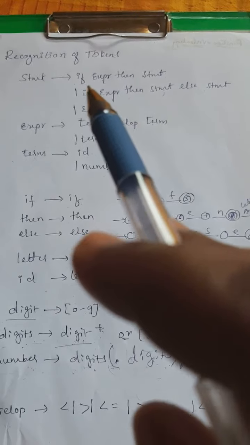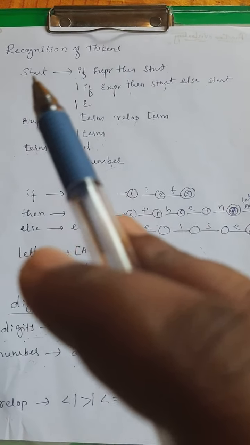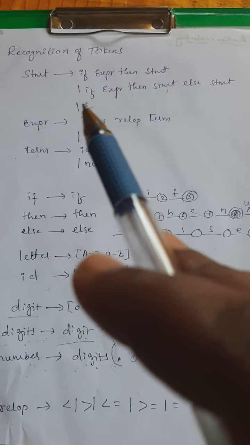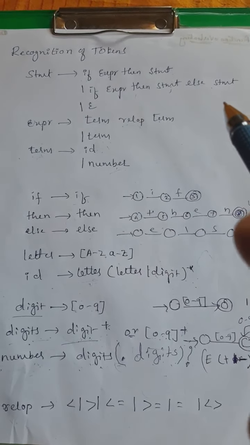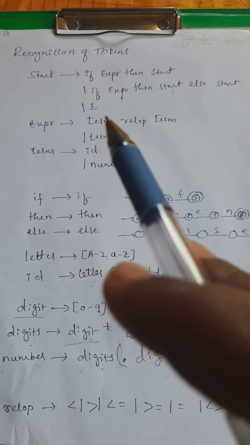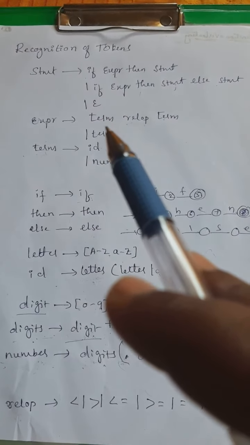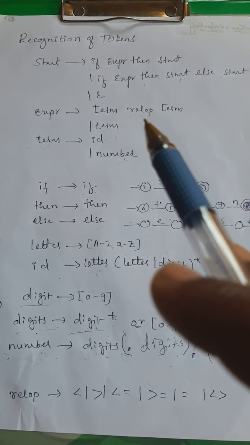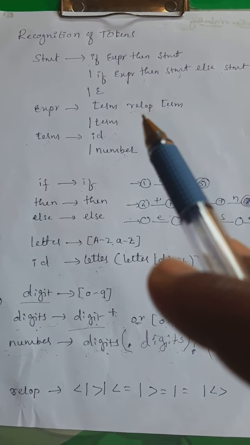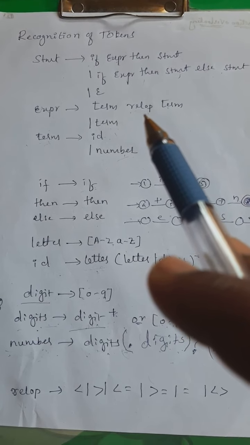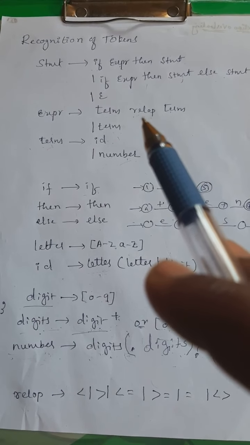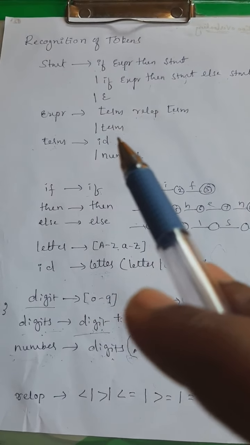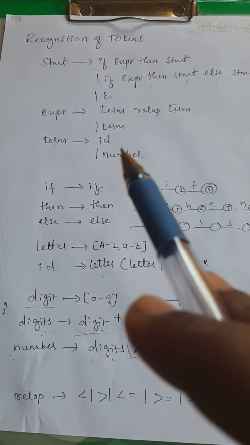The rule for the branching statement is: the statement is defined as if expression then statement, or if expression then statement else statement, or epsilon. The expression is written as term relop term, where relop is a token which defines the relational operator. Usually we write the expression by using the relational operator. This relational operator works on two terms, where these terms are an identifier or a number here.